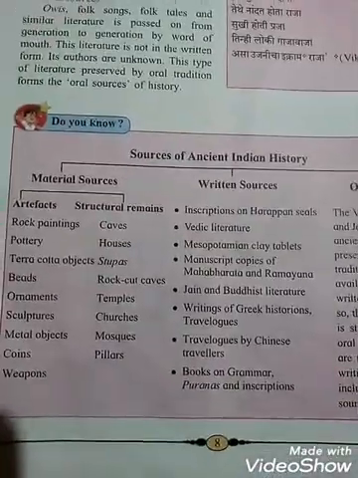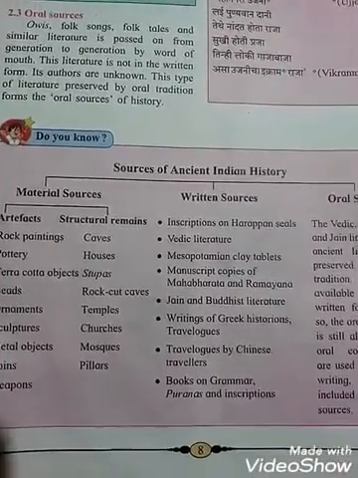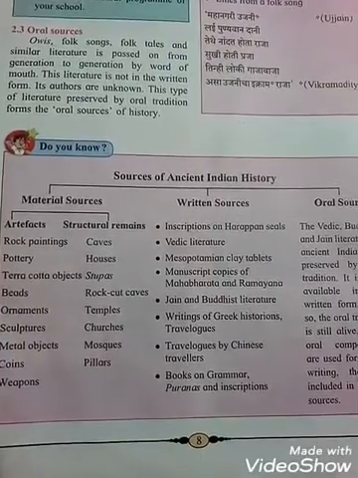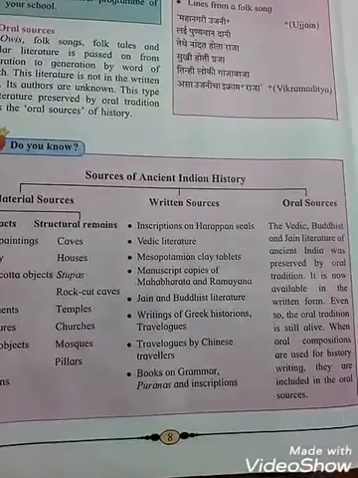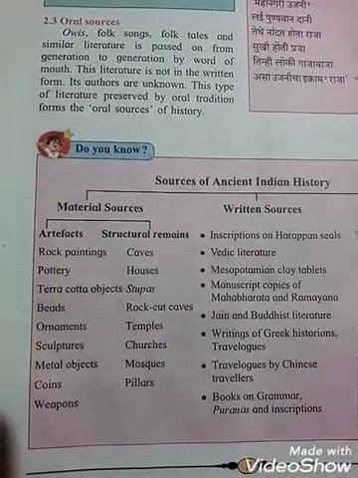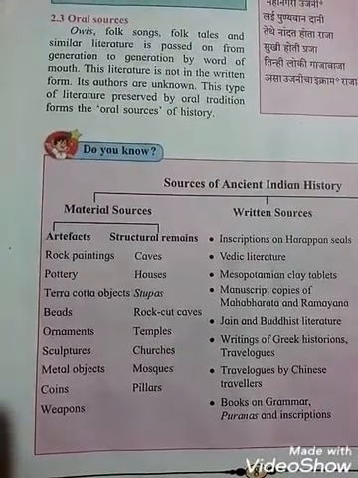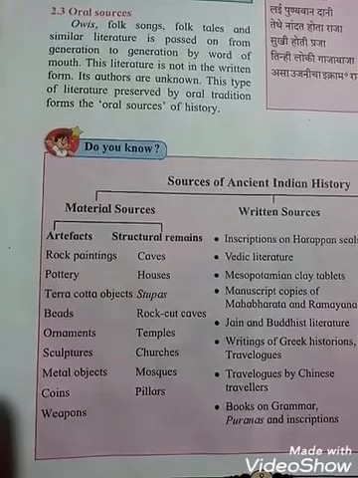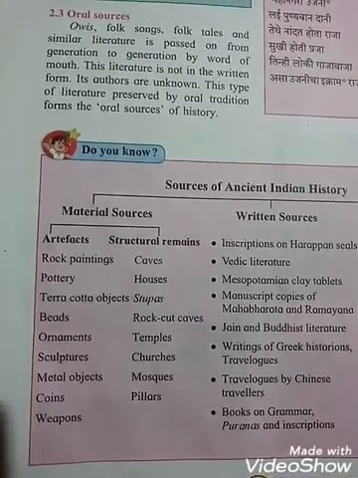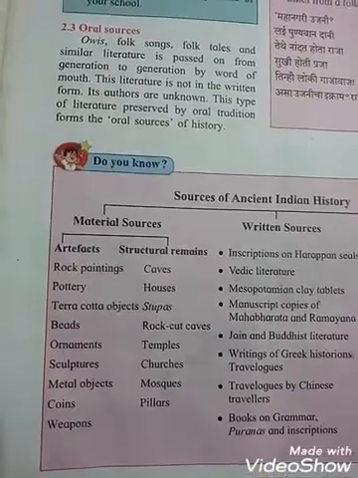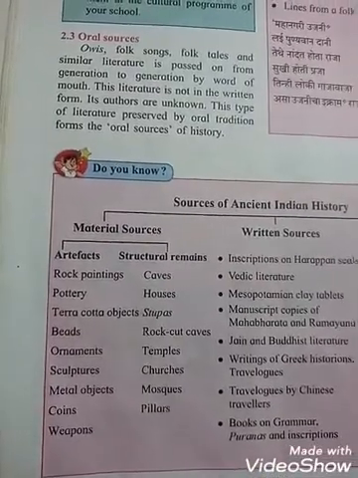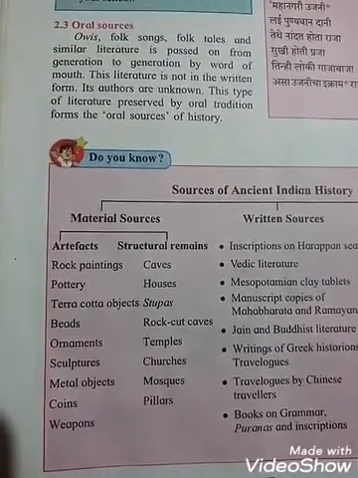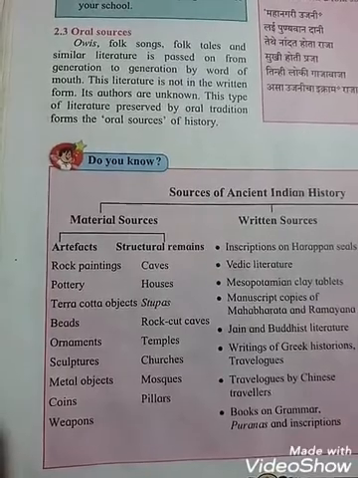See that, do you know? See, students, sources of ancient Indian history are divided in 3 parts. Which are they? First one is material sources, second one is written source, and third one is oral source. Again, material source has 2 types. First one is artifacts, and second one is structural remains. In artifacts: rock painting, pottery, terracotta objects, beads, ornaments, sculptures, metal objects, coins, weapons.